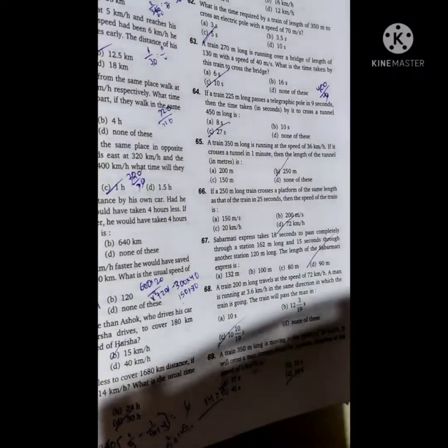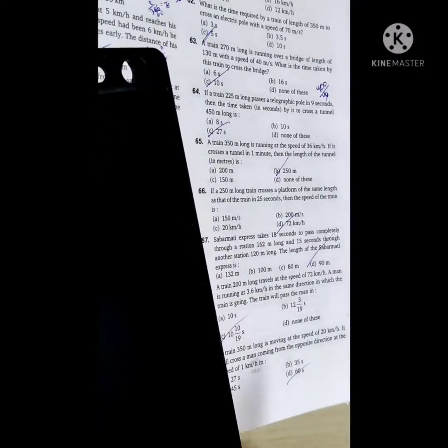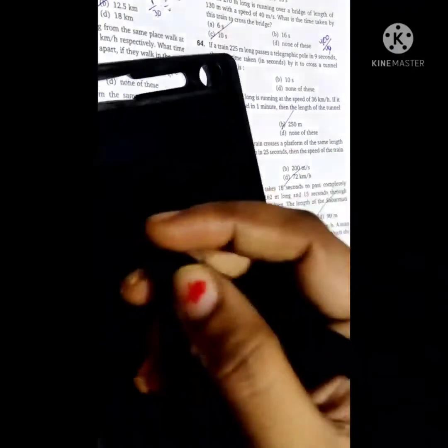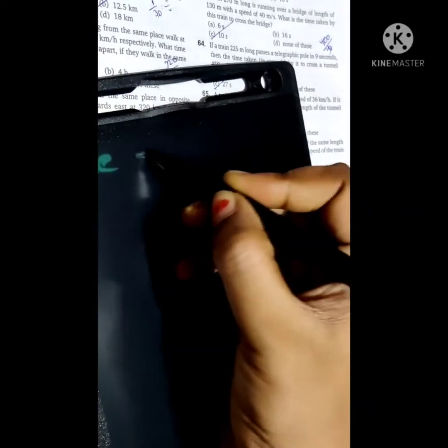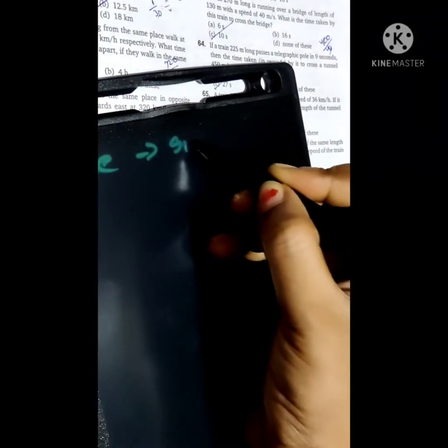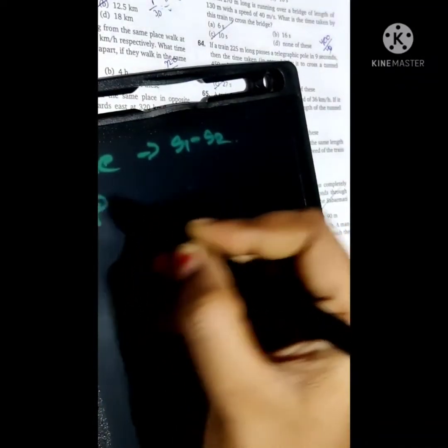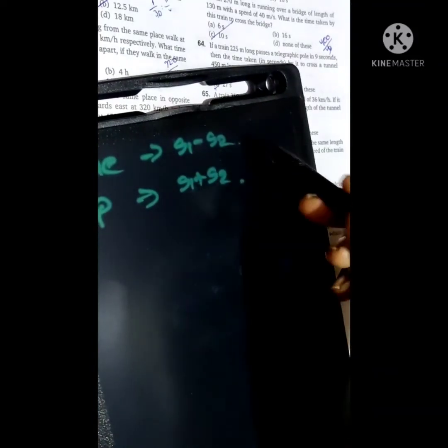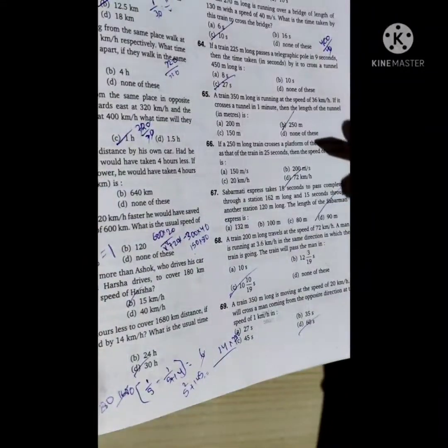Okay, next we go to another question, which is based on the same direction and also the opposite direction of trains, guys. In the last video I already told you, same direction means we take the difference of the speeds of the two objects, and opposite direction means we add the speeds of the two objects. So this is the difference between the same and opposite directions of trains crossing each other.